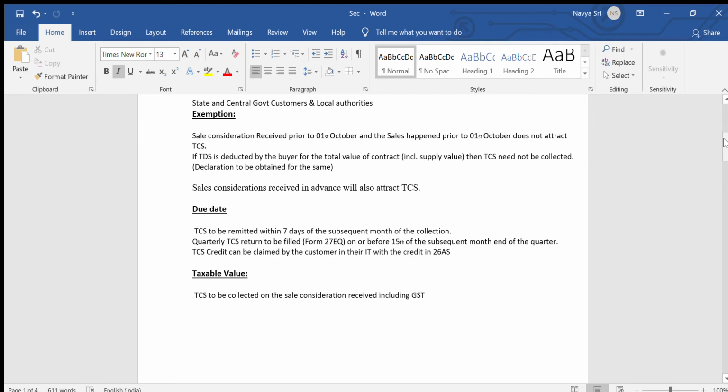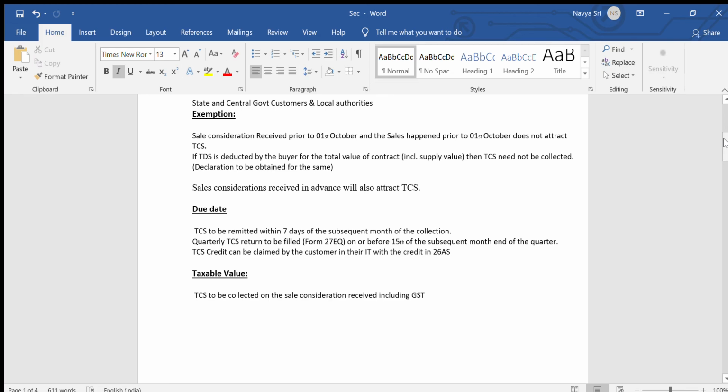So what are the aspects we need to see while dealing with TCS on sale of goods? In case of vendors, we need to get a self-declaration from the vendors that their turnover is not exceeding 10 crore. If it is exceeding, then we need to check whether the vendor invoice contains TCS. And if there is any open purchase order, the same needs to be amended and acted upon accordingly. And we need to get the vendor's correct PAN number fed into our system, and our PAN also should be properly given to the vendor.